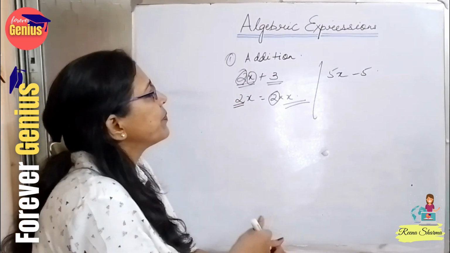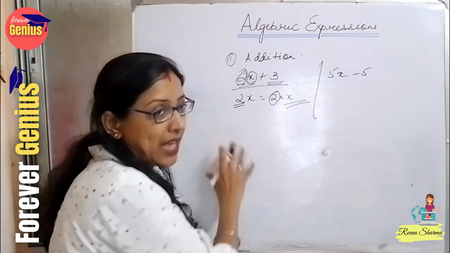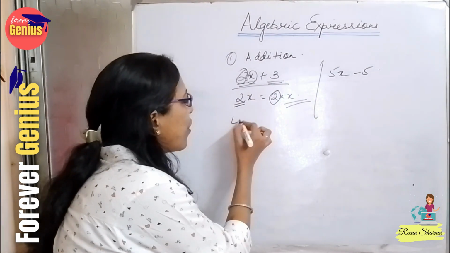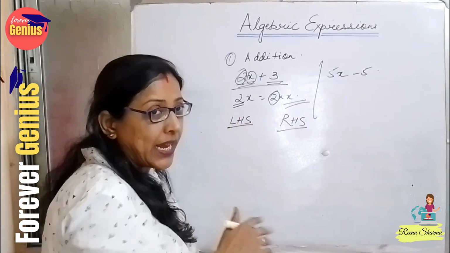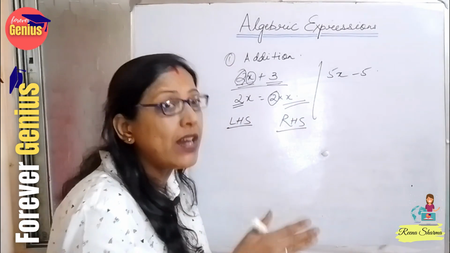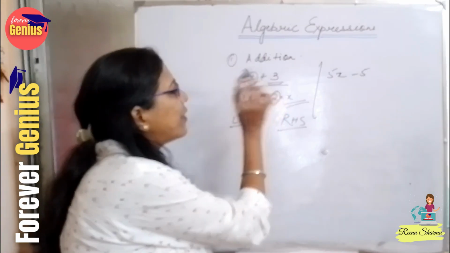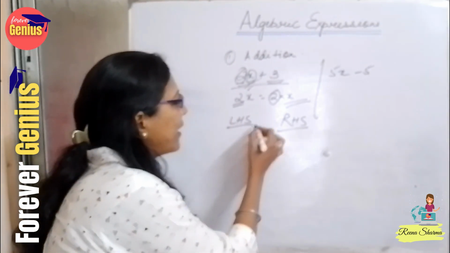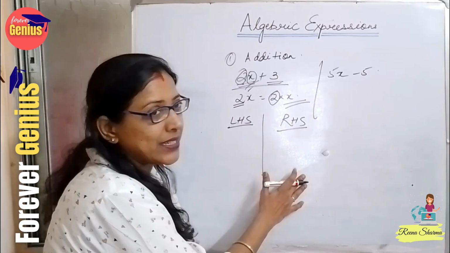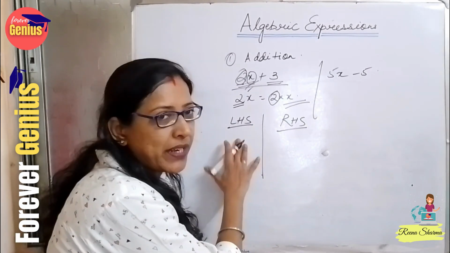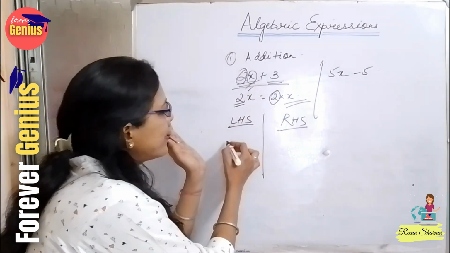And suppose the value of x, how we are supposed to find? There is always an LHS and RHS given in algebra. If we have to find the value of a variable, अगर हमें x की value find करनी है, तो हमारे पास LHS और RHS. अब ये LHS और RHS क्या होता है? LHS means the left hand side, means the question.